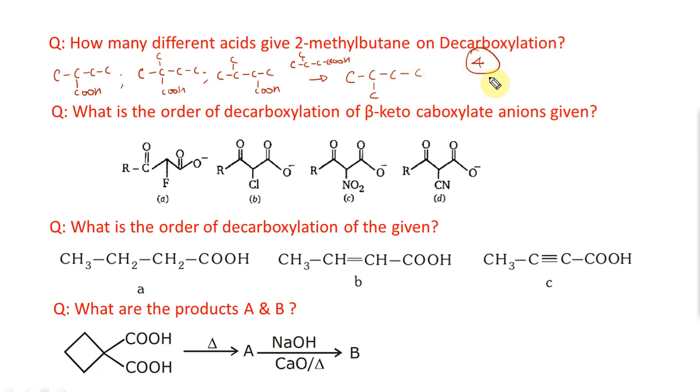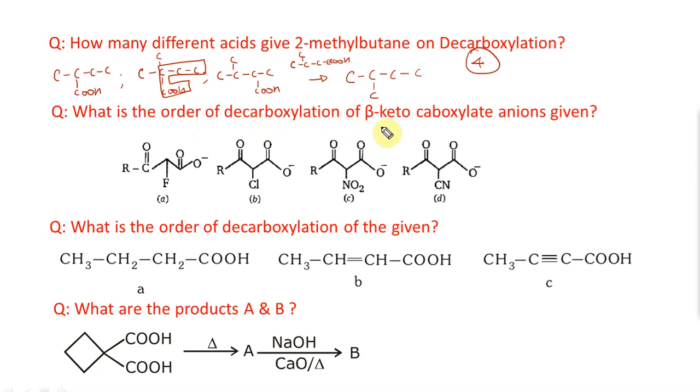So multiple choice could be 2, 3, 4, 5. You cannot afford to miss even one. COOH here or COOH here, see, COOH here or here is the exact same compound, so it doesn't really matter, whereas all of these are different. So there are 4 different species that can give you this. So what are these 4? These are isomers. And what type of isomers are these? Positional isomers, but it doesn't come as positional isomer. It will come as chain isomer, because you don't normally take COOH as a position, you take it in the longest chain itself. So this would be the longest chain here, so these would be chain isomers.